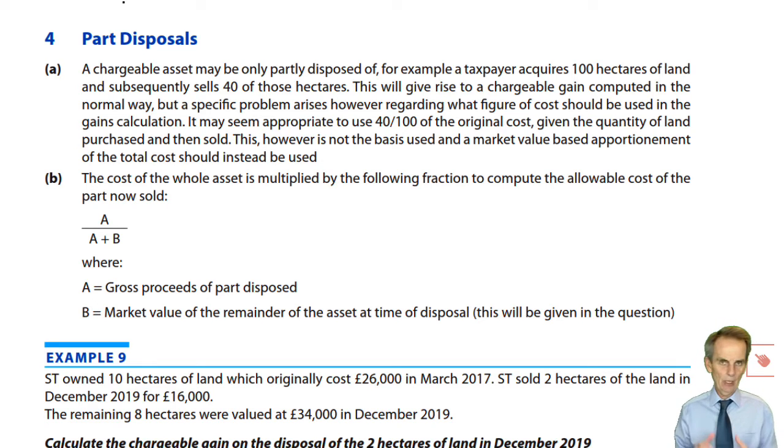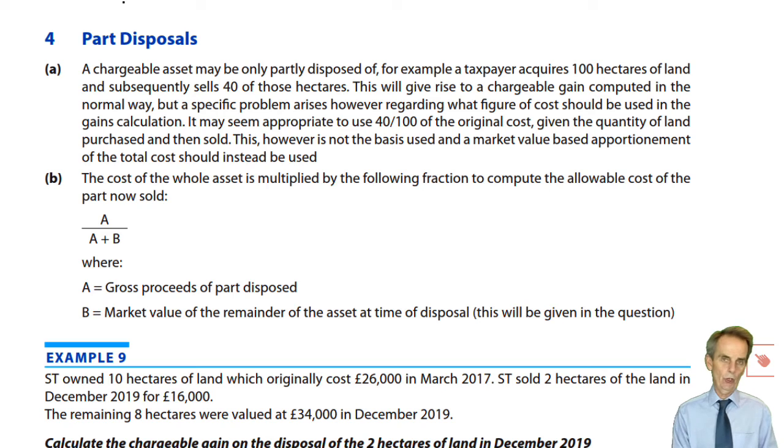That if we're going to have a calculation problem at all, it tends to revolve around the calculation of cost. You know how much you sell something for. Or if you give it away, you know what it is worth because you're told the market value. If there's going to be a calculation problem here of any of the figures to go into the gains calculation, it tends to be that of cost.